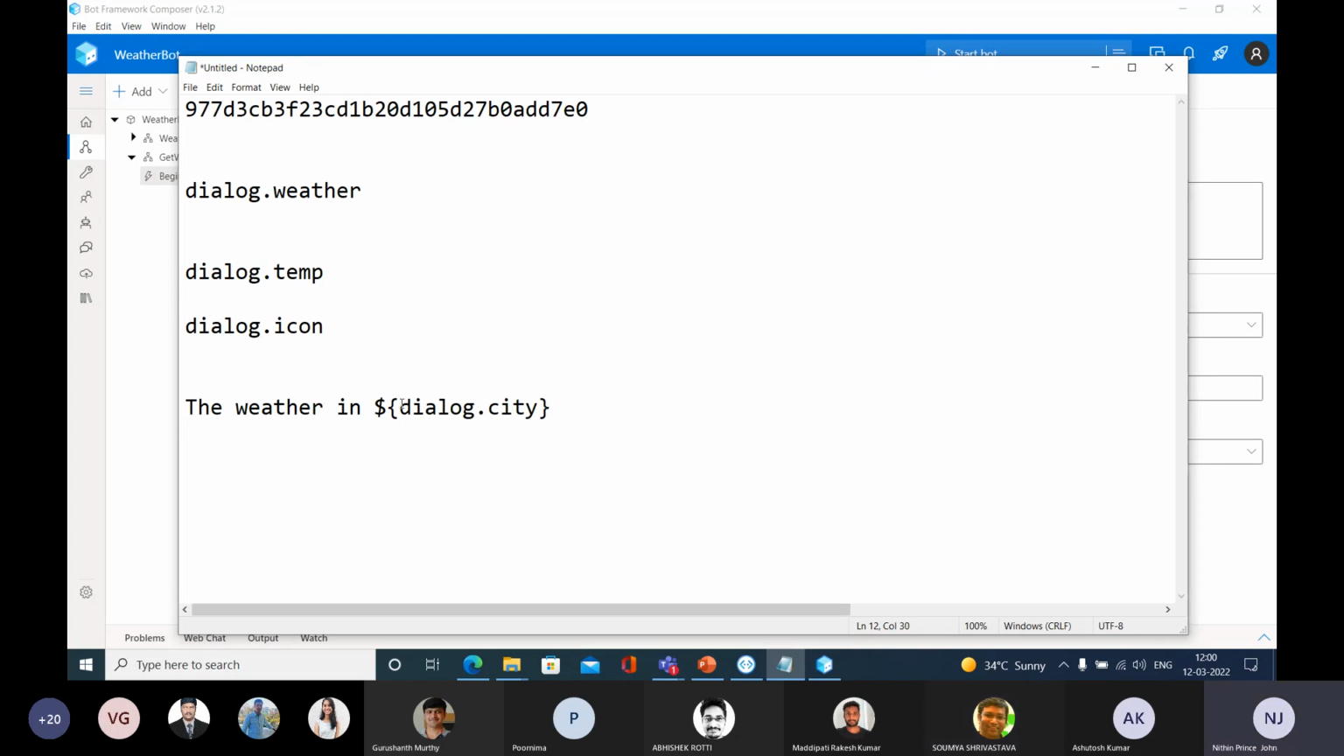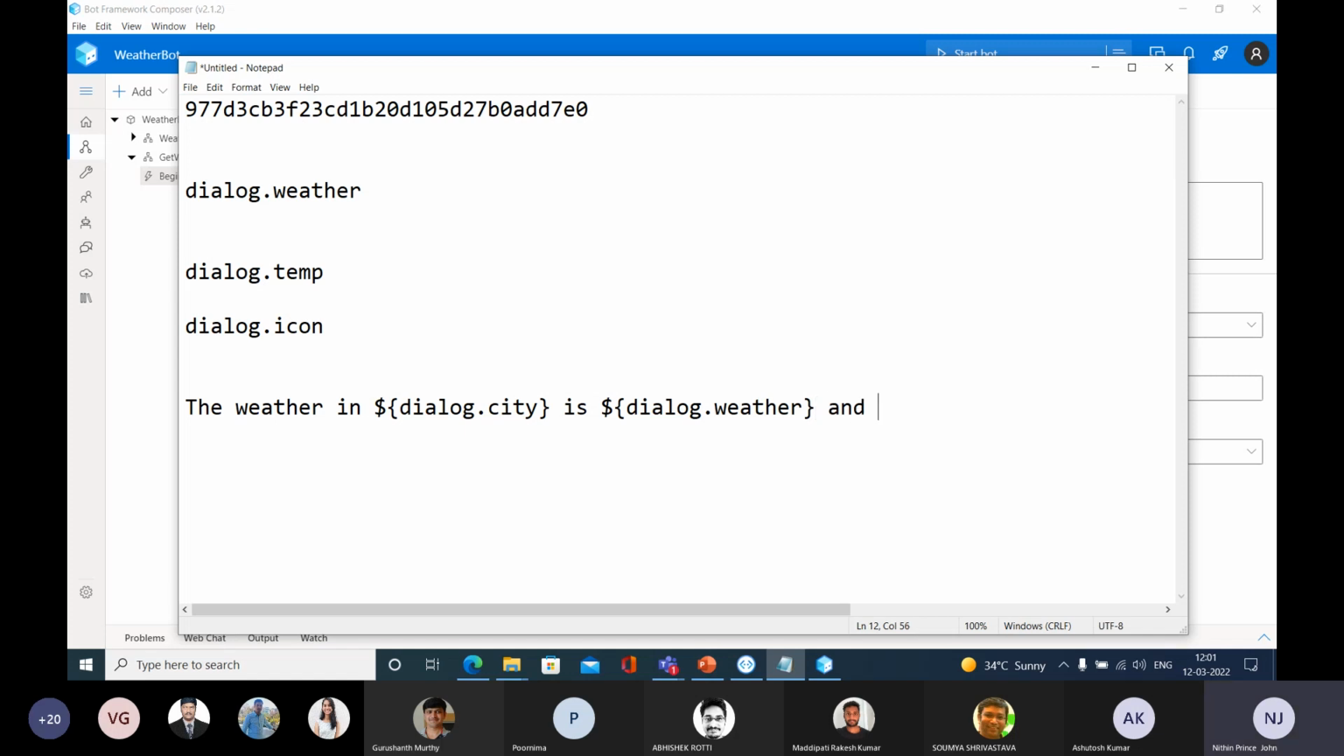The weather in this city is... Can you say that? What is the next thing that we need to write? Dollar symbol. The weather in this city is this thing, right? So we are going to extract that from the open weather portal. Dialog.weather. I'm going to type like this. Okay, that means weather in city is this one.